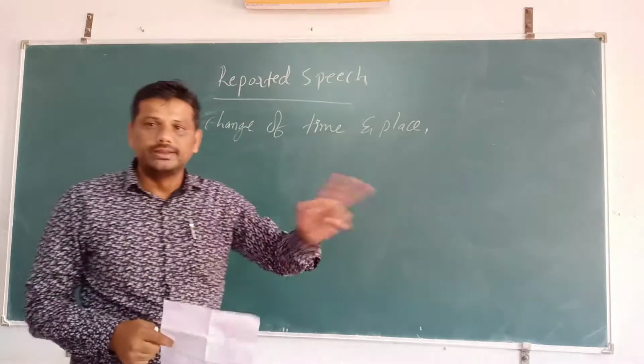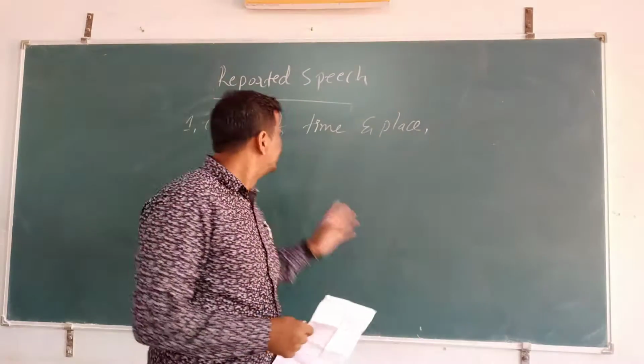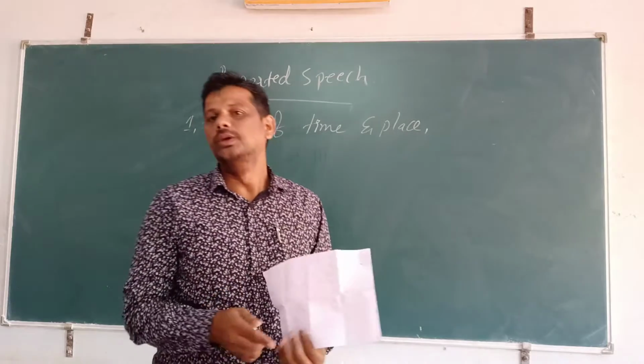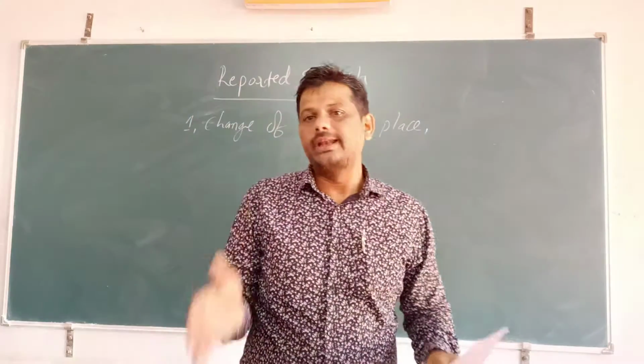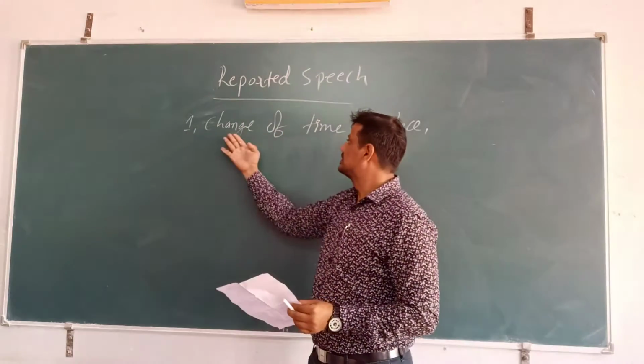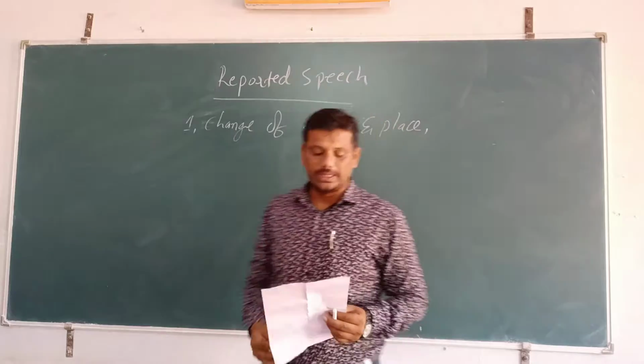Change of the nearness into remoteness, and change of time and place. If you want to change from direct into indirect speech, we need to change these. First step is change of time and place.